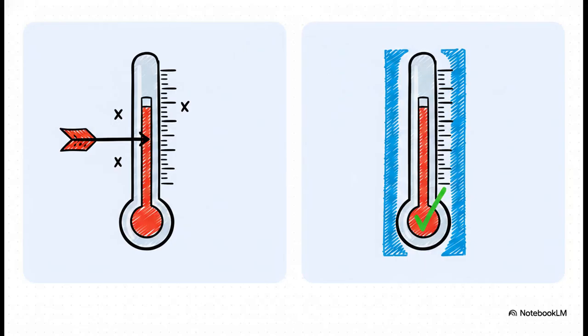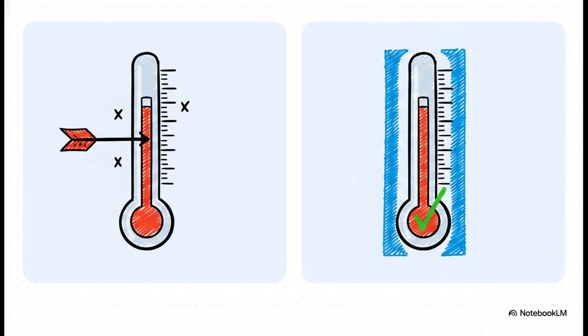And check this out. This slide lays it out perfectly. On the left, you've got your point estimate. Saying the temperature will be exactly 35 degrees, well, that's a really fragile guess. If it hits 35.1, you're wrong. 34.9, wrong again. But more than that, it's not very helpful for making decisions.